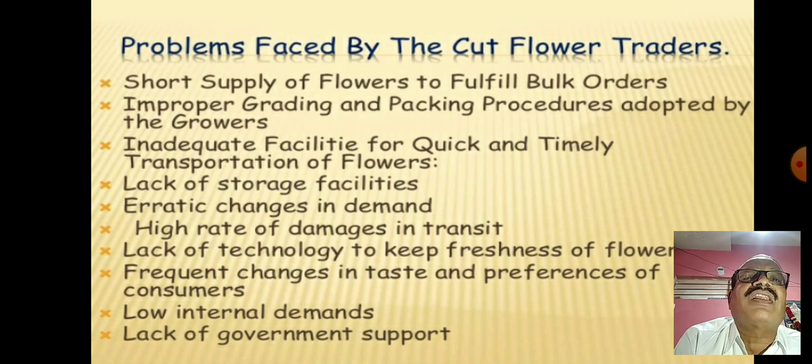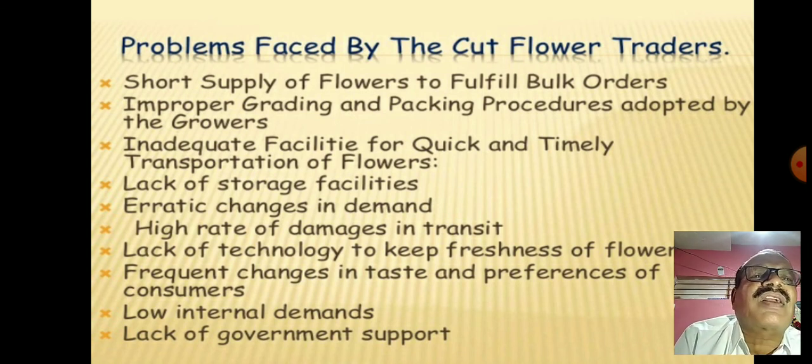Lack of storage facilities, and for the purpose of transportation, if proper vehicles are not available in time, or transporters are not there, or suitable conditions are not there, then that also leads to loss. Then there is the high rate of damages in transit. So during the transportation it should be proper. If there is any mistake during the transportation, there is also a decrease in the rate.